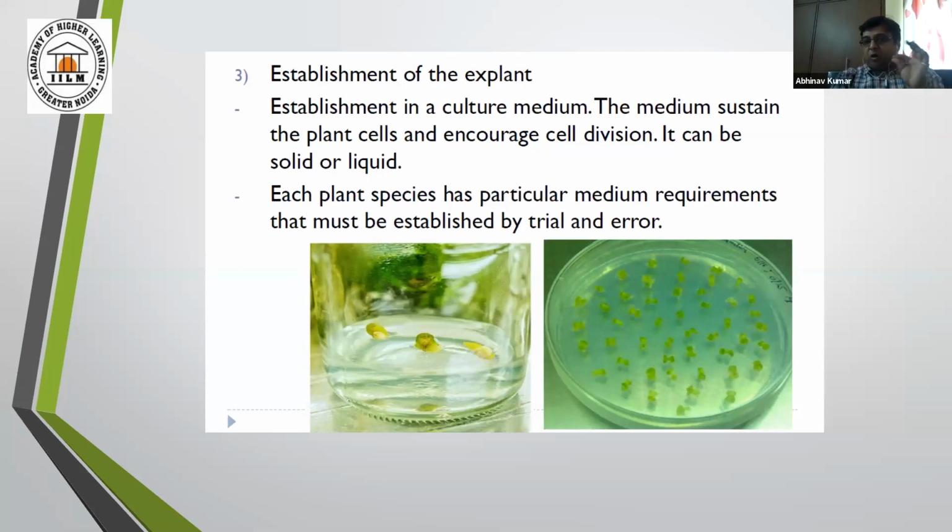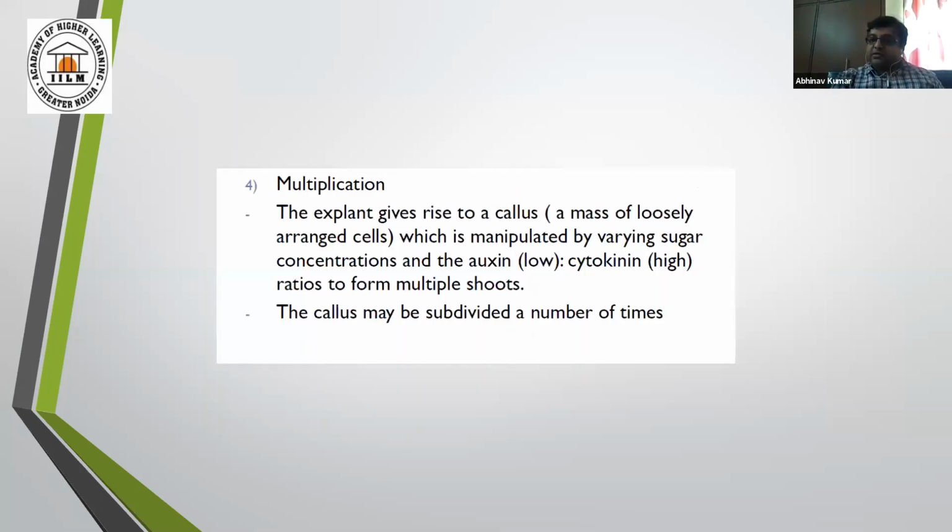And just to optimize the condition to grow Guggul in laboratory conditions, one lab in Delhi spent more than 10 lakhs. So sometimes it increases the cost, but yes, this is also the case where you have established a way to grow it very quickly, which helps you generate funds. And for the multiplication, this explant gives rise to callus.